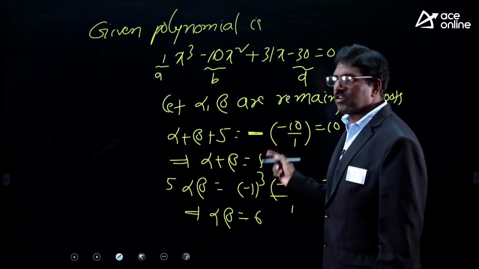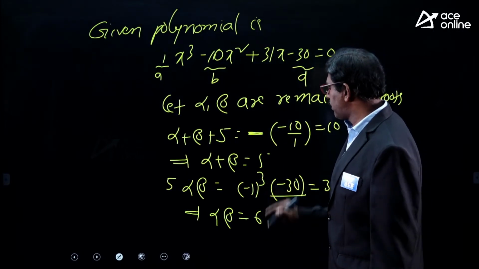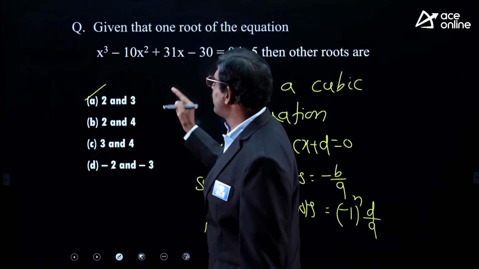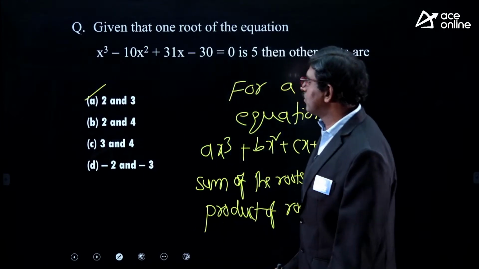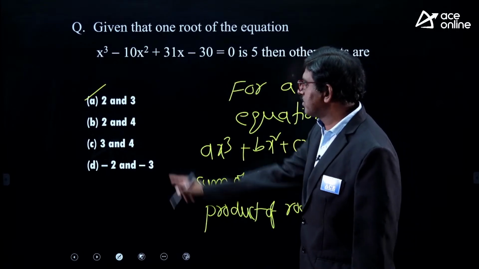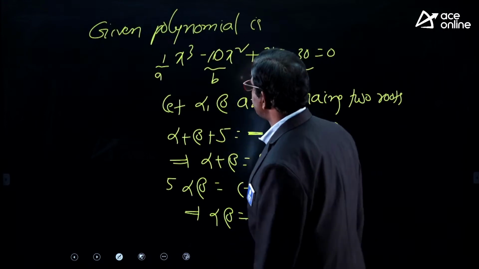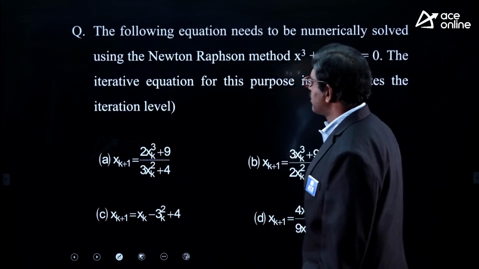Verify the options, don't solve, that wastes time. Which option gives sum 5, product 6? 2 plus 3 is 5, and 2 into 3 is 6, so option A is correct. The remaining options will not satisfy. Check it.